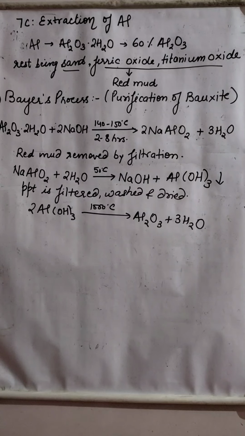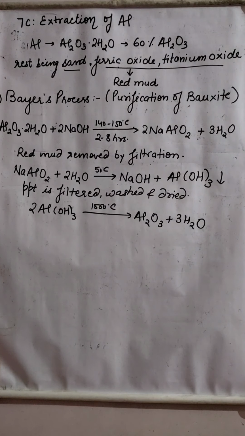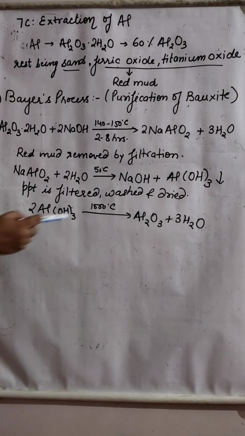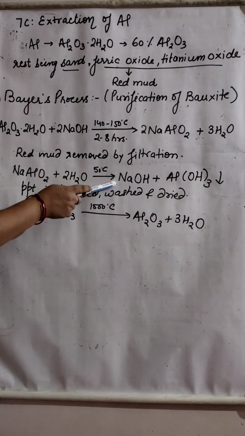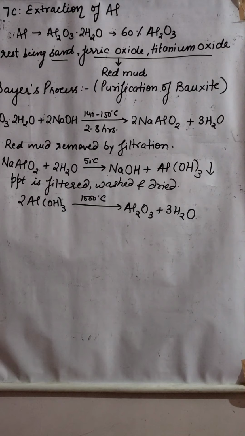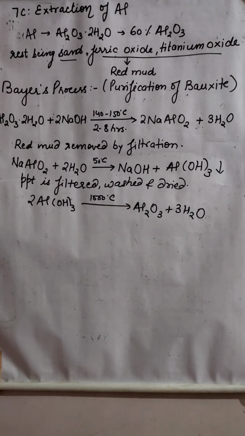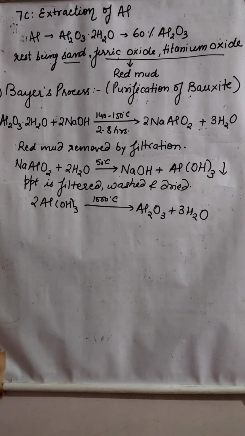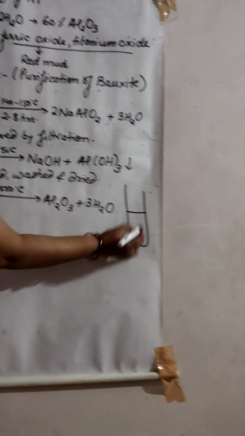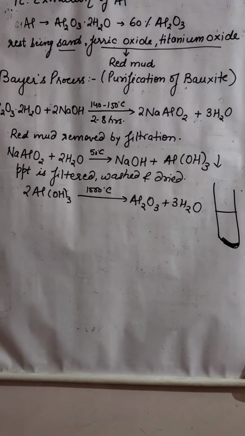Now we will take that sodium meta-aluminate and it will be diluted again with water, and the temperature is brought down to 50 degrees Celsius. Then it will form NaOH and aluminium hydroxide. But we need what? Aluminium oxide. So now what we will do, aluminium hydroxide forms a precipitate. Suppose we have this test tube, this is water and this is precipitate. So we will filter it out, right?